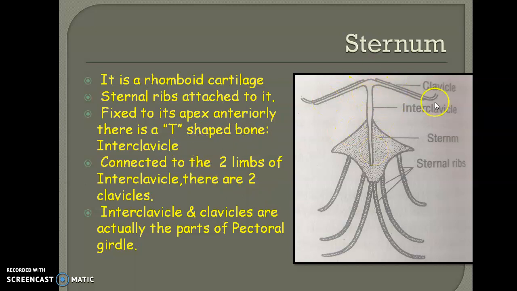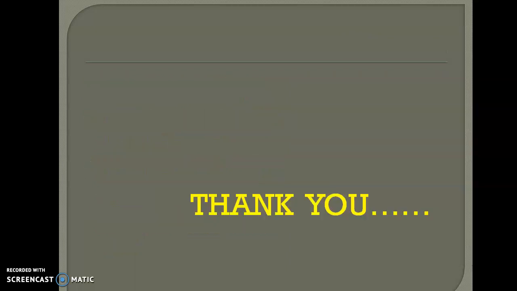You can see a T-shaped bone. This is called the interclavicle, and it is provided with two arms called the clavicle. This interclavicle as well as the clavicle will be communicating with the pectoral girdle of Calotes. The pectoral girdle is the structure mainly concerned with supporting the forelimb. So the clavicle and interclavicle will be connected to this structure, that is the pectoral girdle. So that's all about the vertebral column of Calotes versicolor.